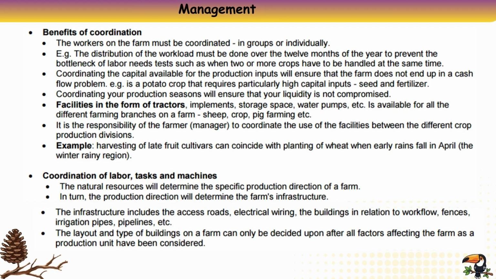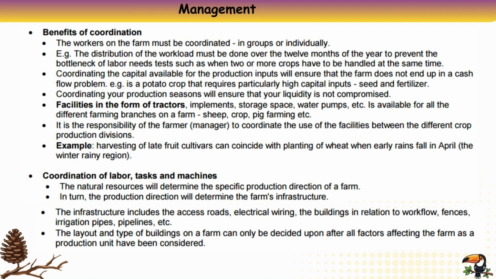Facilities in the form of tractors, implements, storage space, water pumps, etc. are available for all the different farming branches on a farm: sheep, crop, pig farming, etc. It is the responsibility of the farmer manager to coordinate the use of the facilities between the different production divisions. Example: harvesting of late fruit cultivars can coincide with planting of wheat when early rains fall in April, in the winter rainy region. Coordination of labor, tasks, and machines.